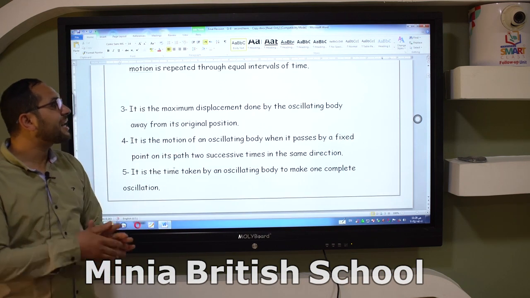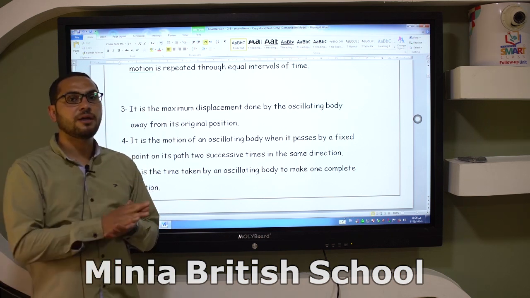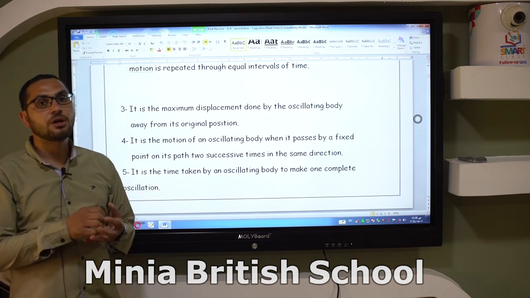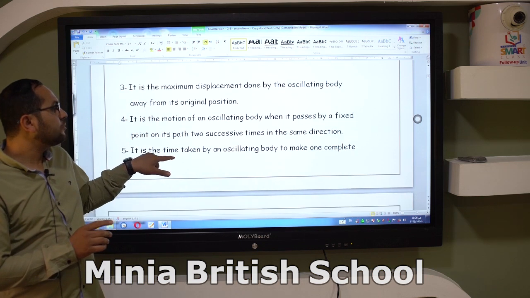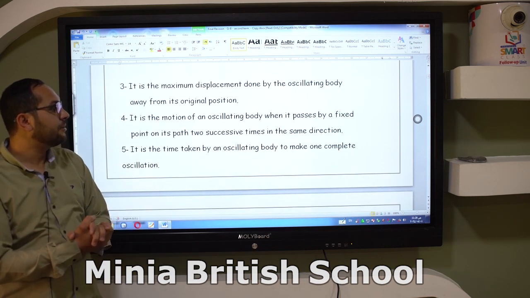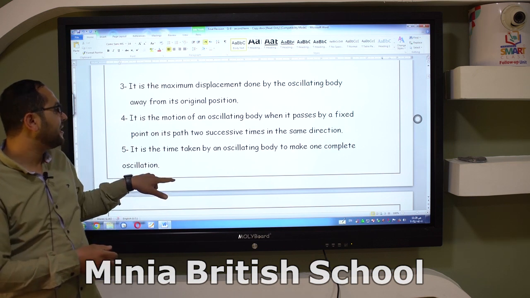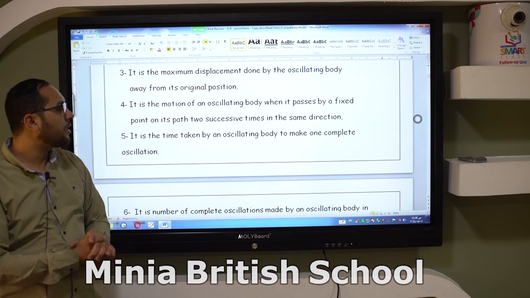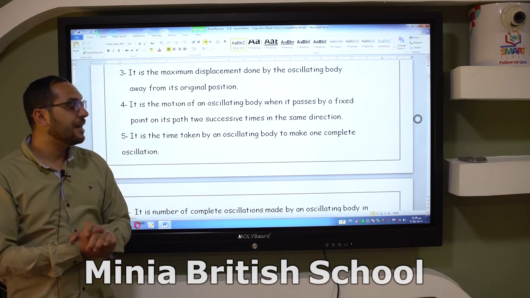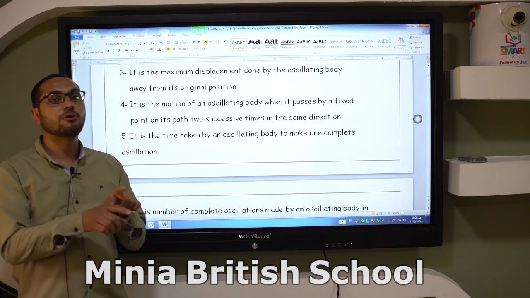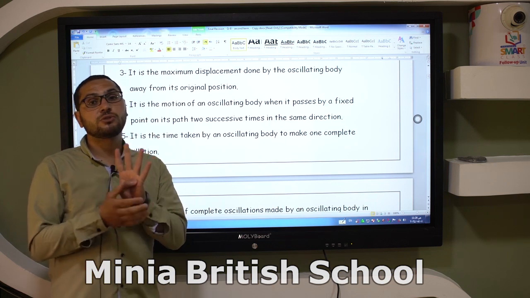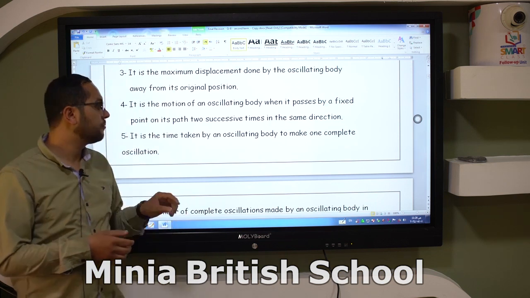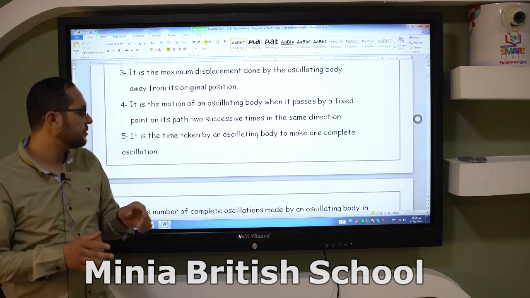Number three, it is the maximum displacement done by the oscillating body. This is the meaning of amplitude. It is the motion of an oscillating body when it passes a fixed point on its path two successive times in the same direction. This is the meaning of complete oscillation. You must know the complete oscillation includes 4 amplitudes or 4 displacements.